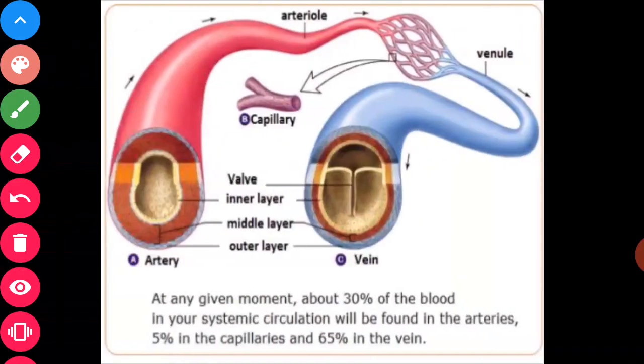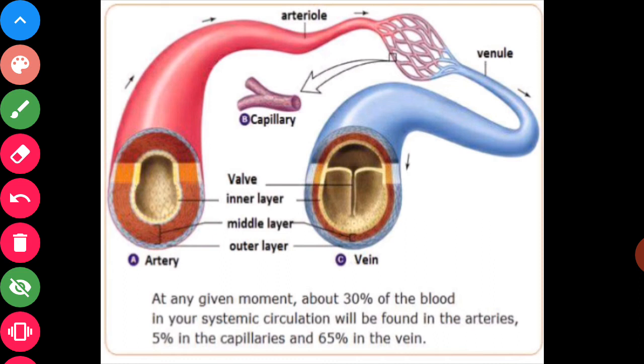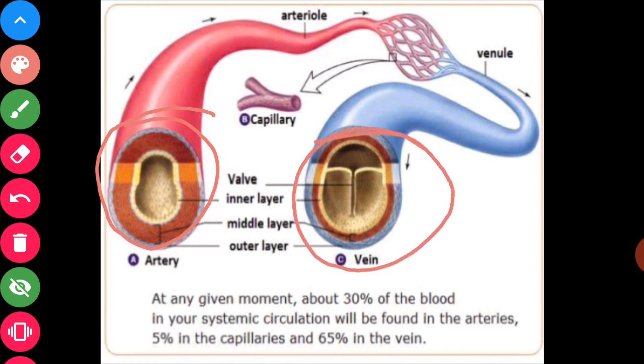These arteries carry oxygenated blood, except the pulmonary artery, with one exception. The pulmonary artery is that artery that does not carry oxygenated blood. And veins carry deoxygenated blood, with one exception, the pulmonary vein, which does not carry deoxygenated blood.